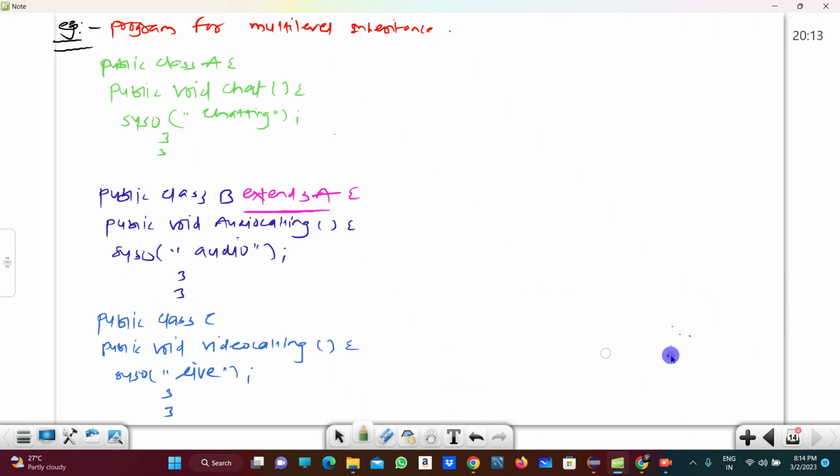Here also we have to extend, so C extends B, because we want this property.